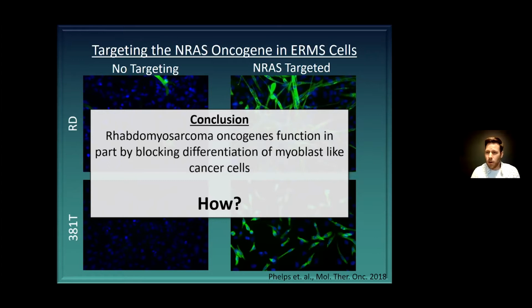So how does this process work? This is something that we wanted to try to get our heads around. What is the mechanism behind the transformation of these myoblast-like cells into a proliferative state? How would this work by blocking differentiation?